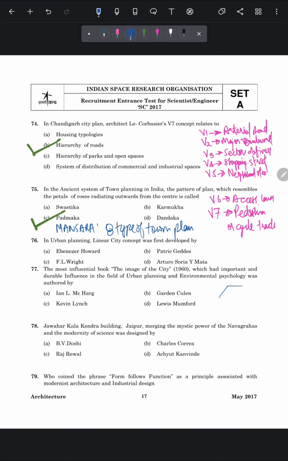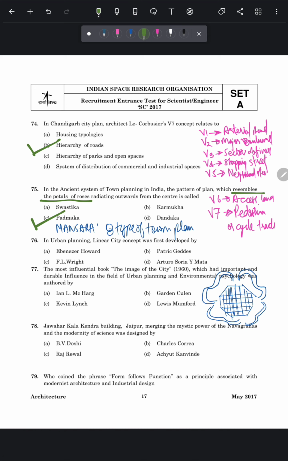Now let's look into the plan of Padmaka. So it is generally of an octagonal shape where the main buildings are located. These are the individual plots, and the outer side of this octagon is bounded by these petal shaped roads. So these are the roads. So that's why it resembles the petals of roses.